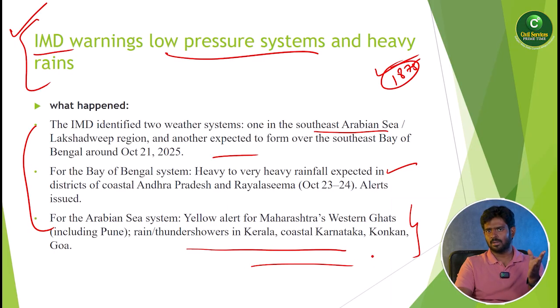One thing you remember: every October in India, you are going to have cyclones. The reason is simple: the southwest monsoons are withdrawing from India, and the northeast monsoon takes over from October or November. So they are going to create heavy cyclones.